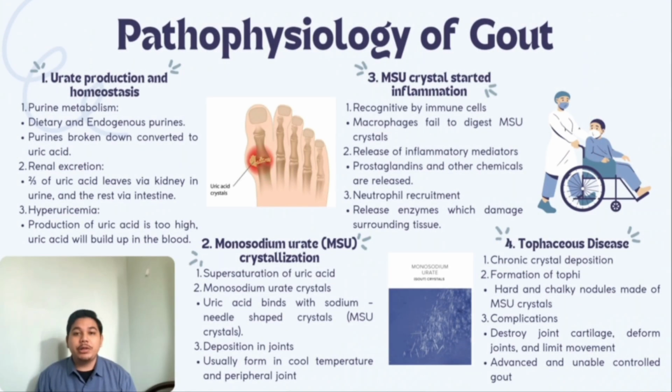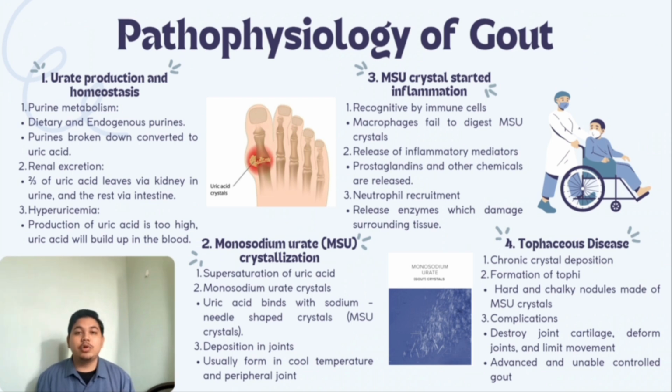First, gout starts with uric acid production and homeostasis. Purines come from our diet and also from normal cell turnover in the body. These purines are metabolized into uric acid. Normally, about two-thirds of uric acid is excreted by the kidney through urine, while the rest is removed via the intestine. When uric acid production is too high or excretion is reduced, hyperuricemia will occur, causing uric acid to accumulate in the blood.